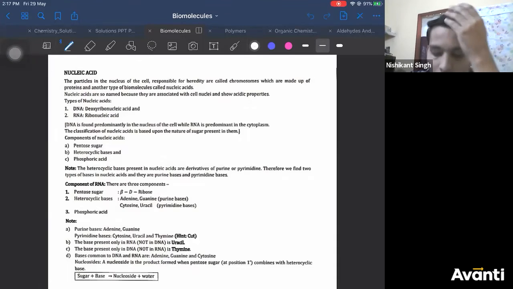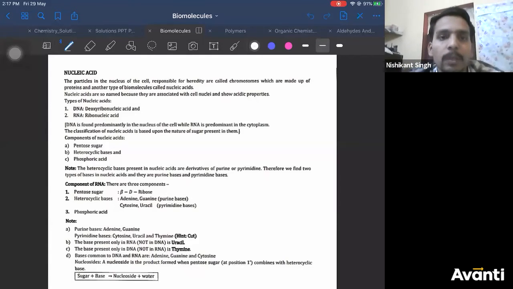So what I'll do is I'll take you through a brief synopsis of nucleic acids, and then we can move to polymers. We'll do some questions on this. If there is any point of time which you don't understand what is happening over here, please message. I'll try to explain in detail. So I'll give you a glimpse of what nucleic acids are.